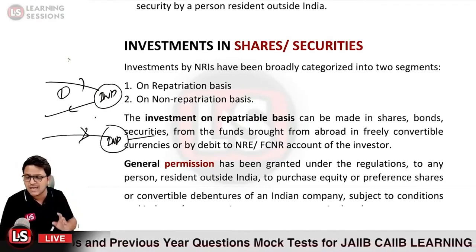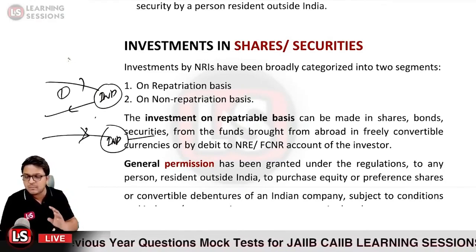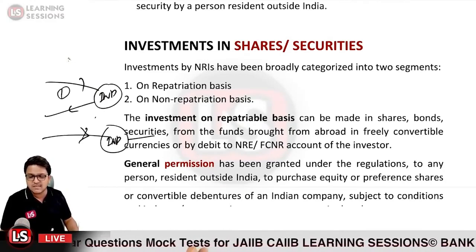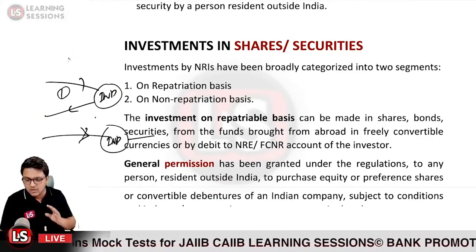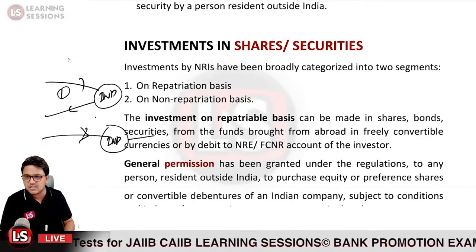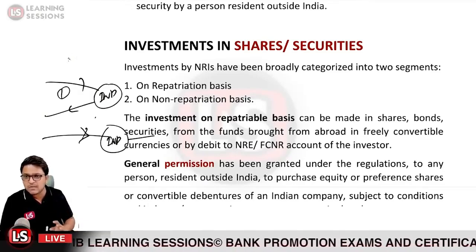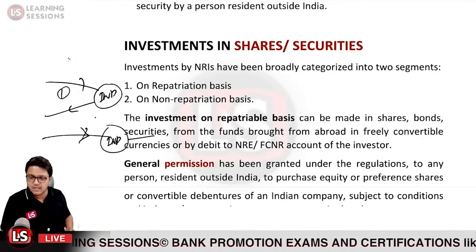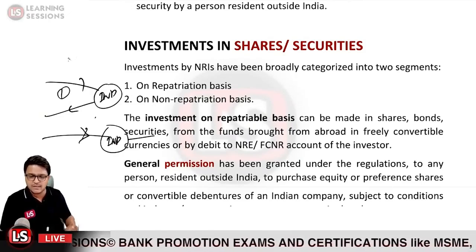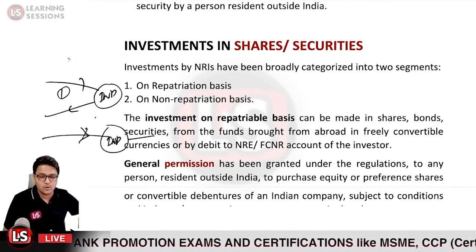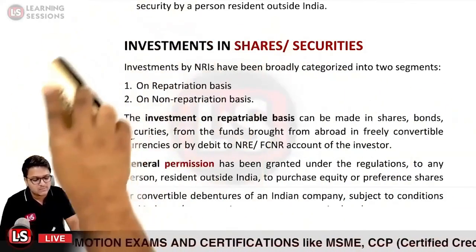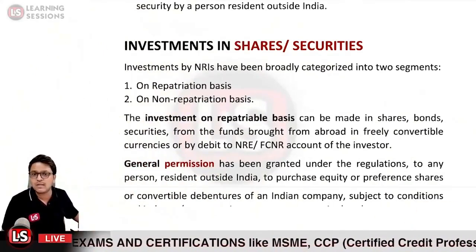Whatever the maximum cap is, let us say if the percentage is fixed at 26%, you cannot go beyond 26% capital investment in that company. Any person who is not a resident of India can invest up to 26%, but not beyond 26%.